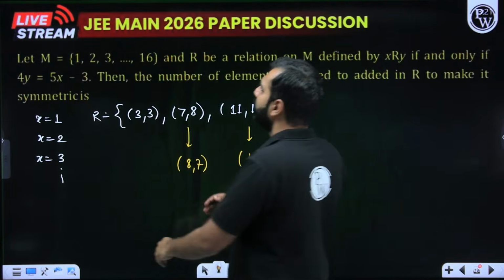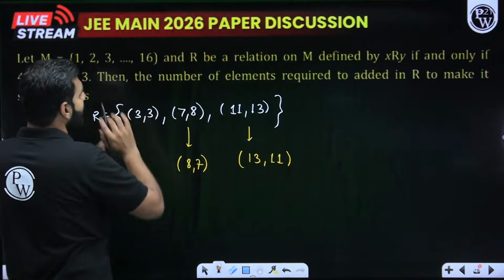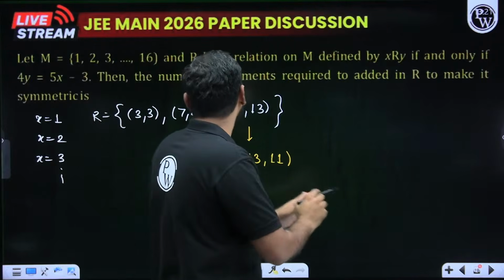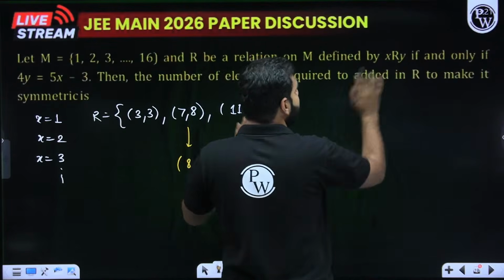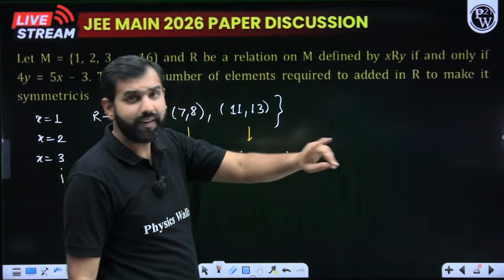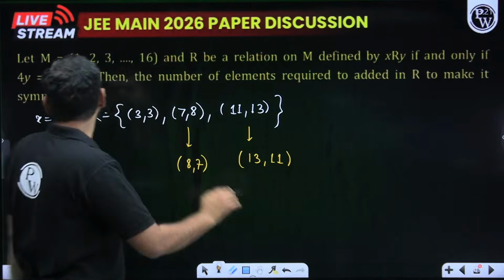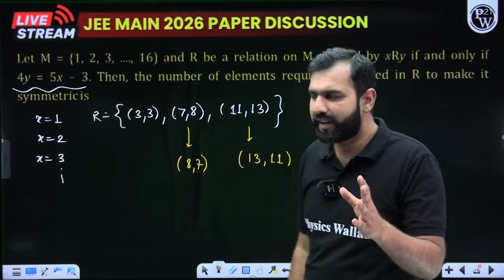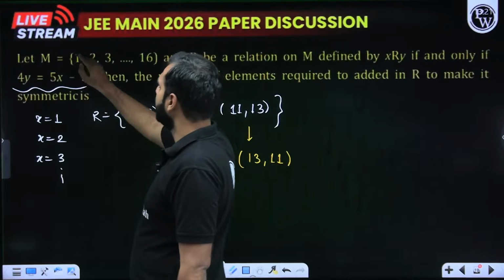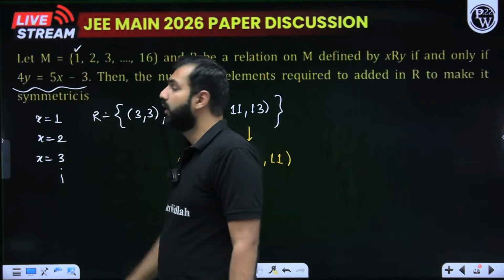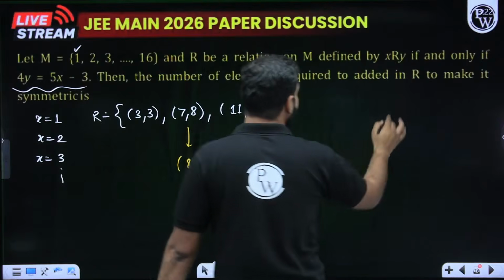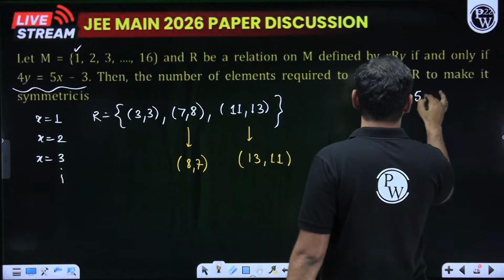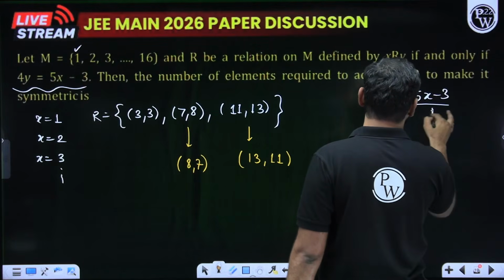So what do we see? There is a set M, 1, 2, 3, 4, 5 till 16. So 16 elements are there. A relation R on M defined by x R y, great, if and only if 4y is equal to 5x minus 3. So you got to verify a lot of values very quickly. Rather you define y as (5x minus 3) upon 4. That will simplify this job.